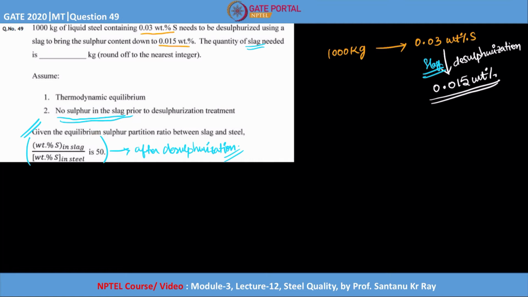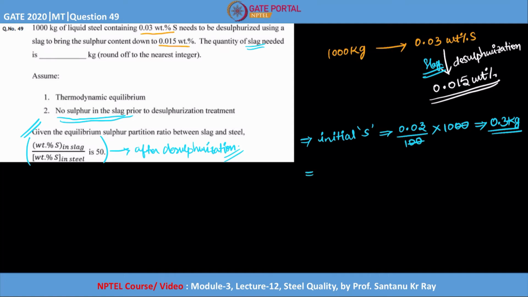Now let's quickly convert these into weights. In 1000 kg, let us calculate the initial sulfur content. This is 0.03 percent, that means 0.03 by 100 into the total weight of 1000 kg. So this gets cancelled, and 0.3 kg of sulfur is present initially.